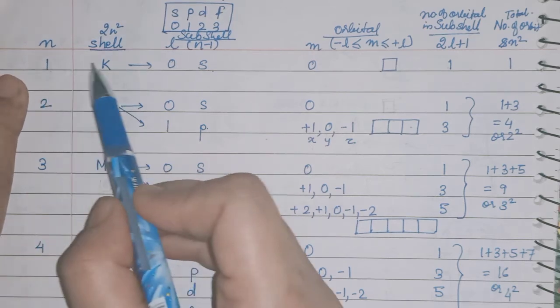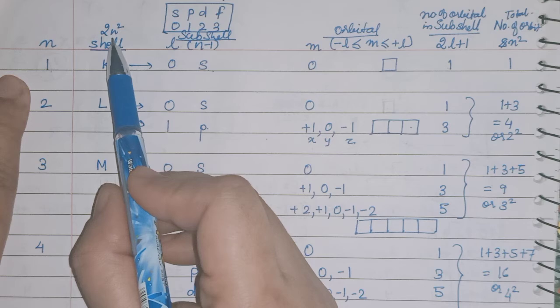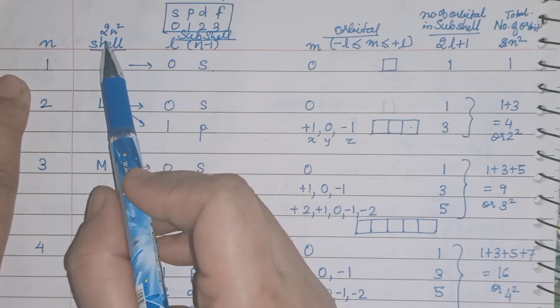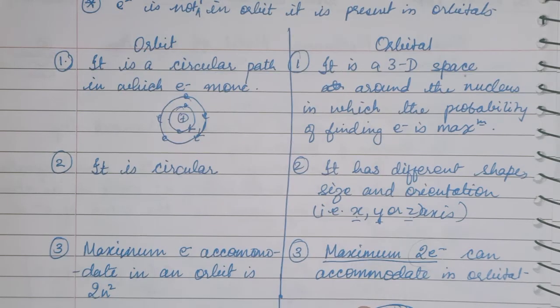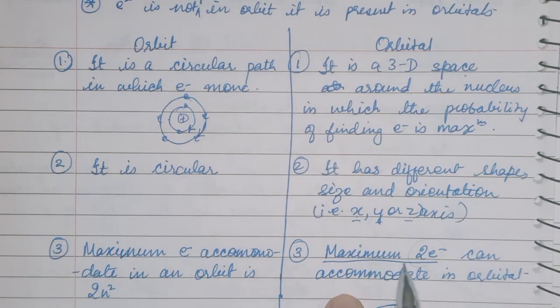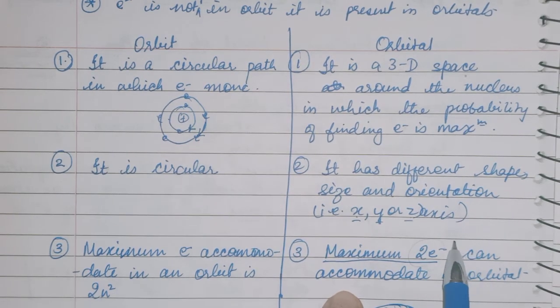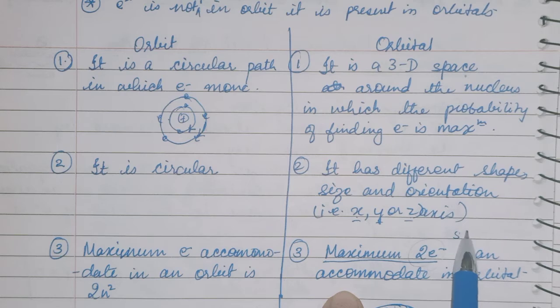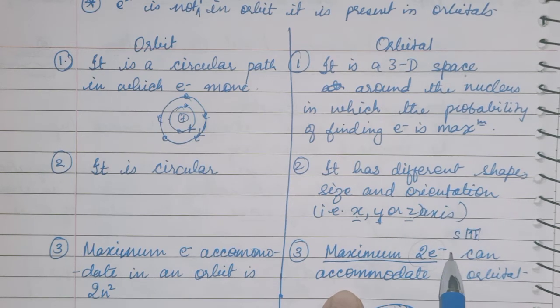Suppose n is 1, so it is in K shell. K shell maximum capacity is 2n square, that means 2 electrons. Just now I told you that in each orbital maximum 2 electrons we can accommodate. If it is S, how many boxes are there? 1 box. So in this box how many electrons can be accommodated? 2 electrons, so it may be upward and downward arrow.